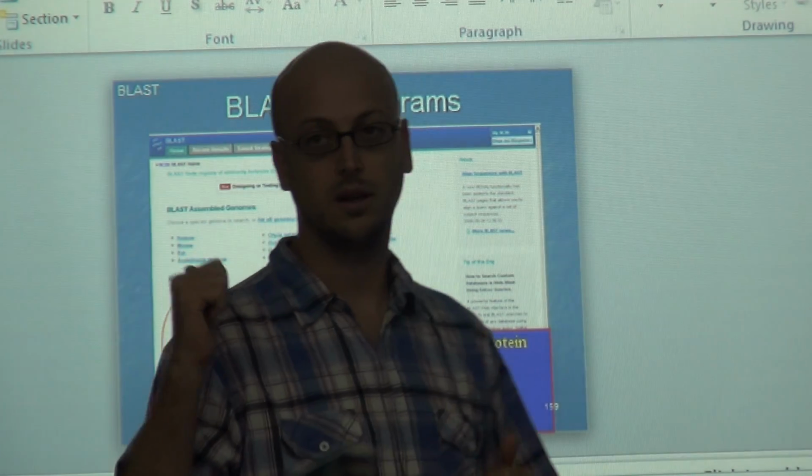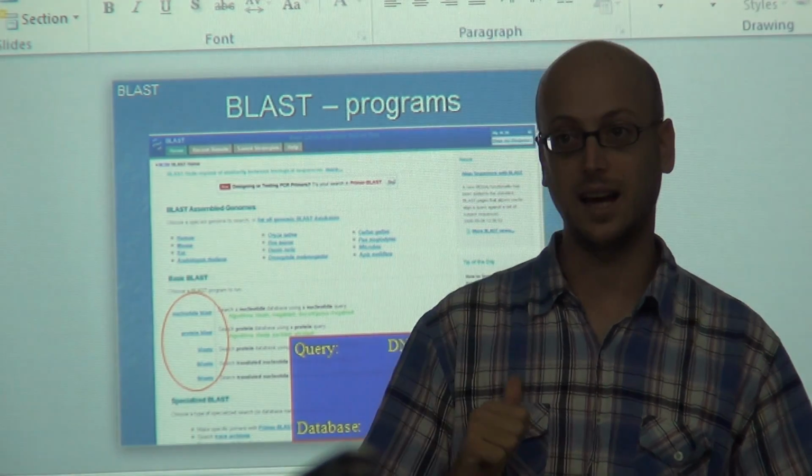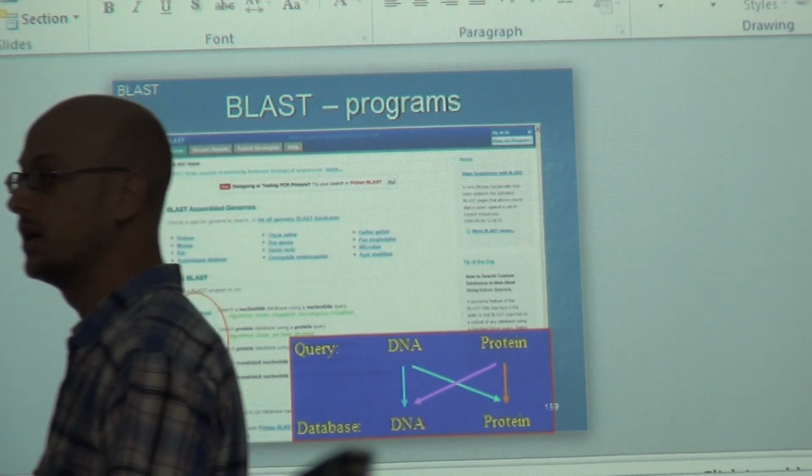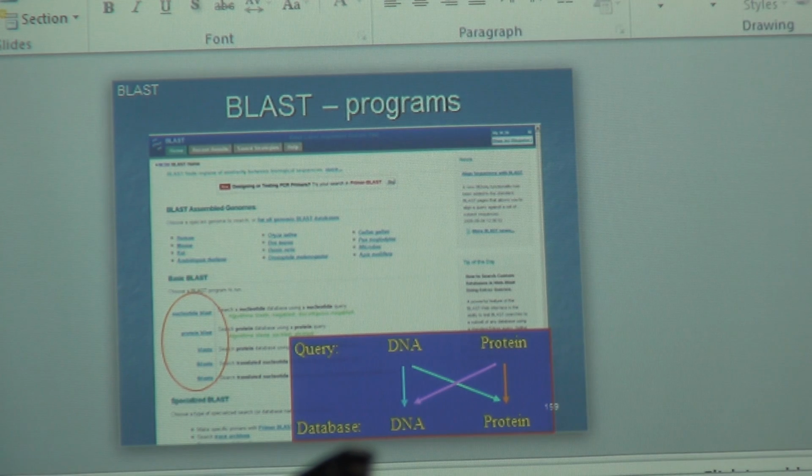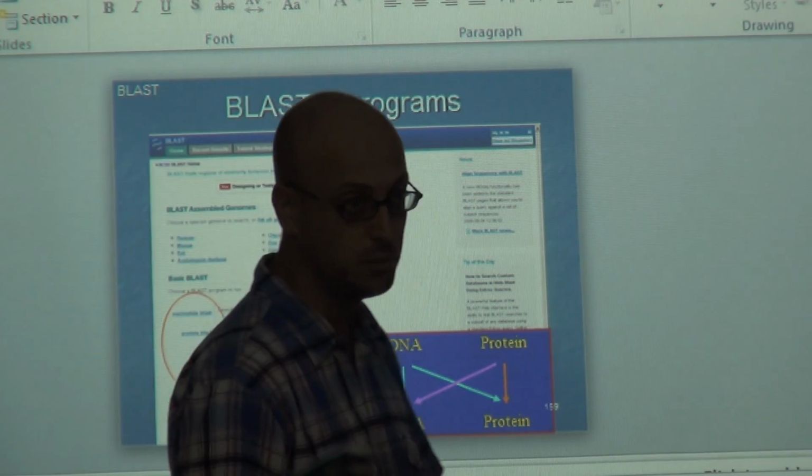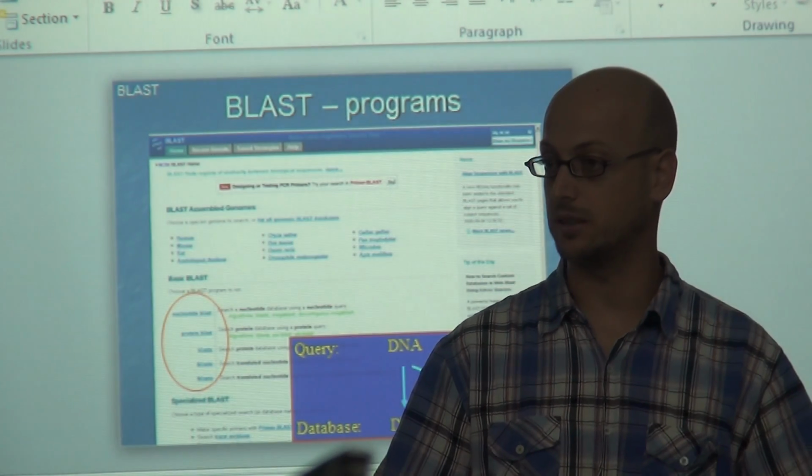Remember that slide that we showed? That we have a lot of different DNA nucleotides that create the same type of amino acid.